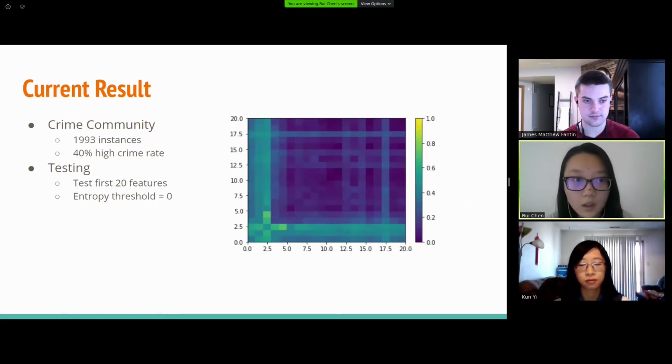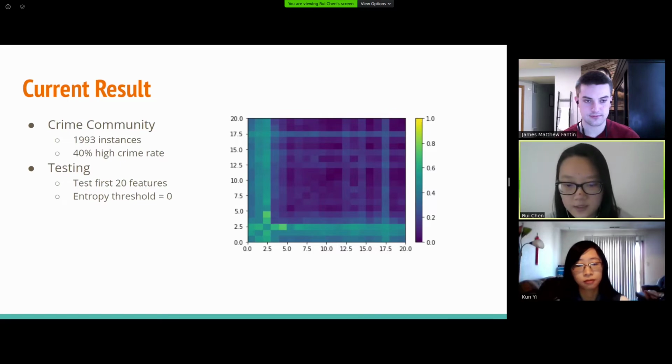And then we tested the detector with a crime community data set. This data set is kind of a balanced data set. It has a 40% high crime rate. As you can see, at the top, about the top 12 features, the result almost satisfied our hypothesis that there is a smooth color change from light to dark.